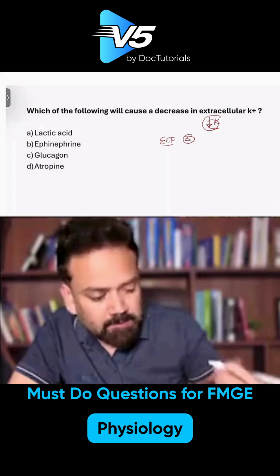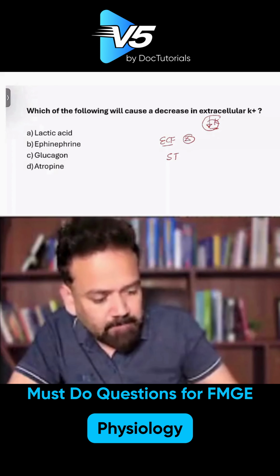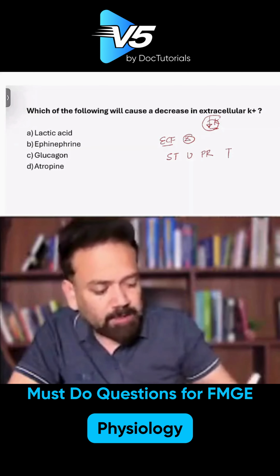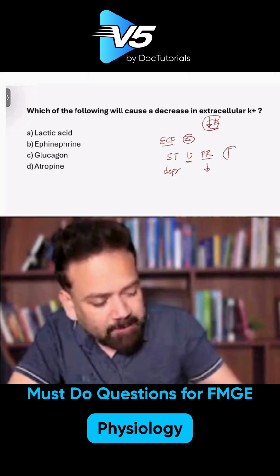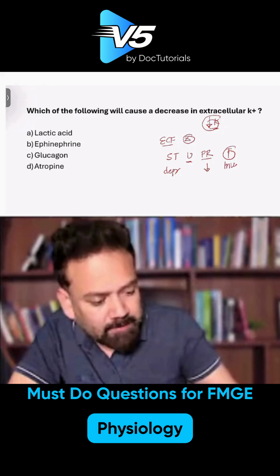The mnemonic to remember hypokalemia changes is stupor T. ST depression, U wave, PR will decrease and T wave will be inverted. T wave will be inverted.